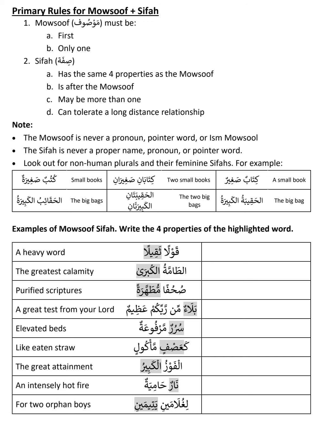That means Allah and Rahman are Mowshoof and Sifa, because the Sifa comes after the Mowshoof, as we already learned. Then Rahimi is jar, singular, masculine and specific. Ar-Rahimi is also a Sifa, because all four properties match. So Allah is the Mowshoof, and Ar-Rahmani and Ar-Rahimi are both Sifa of Allah subhanahu wa ta'ala.